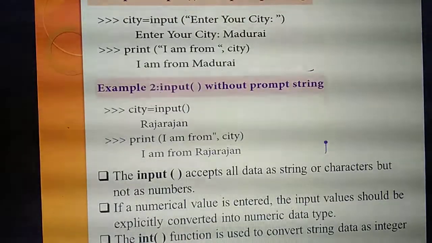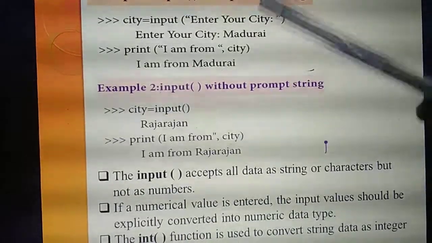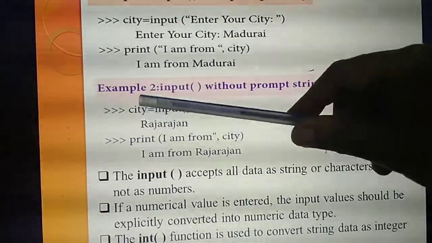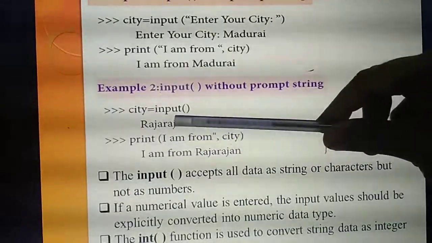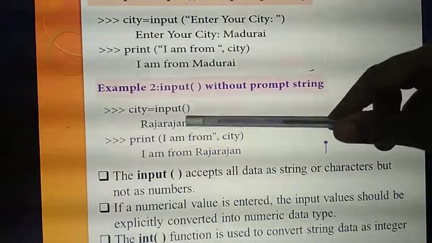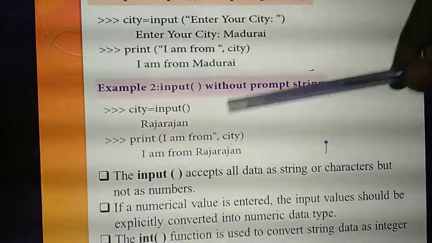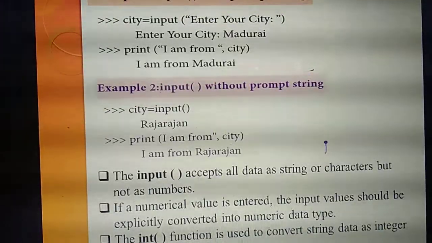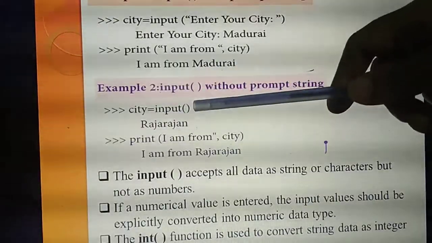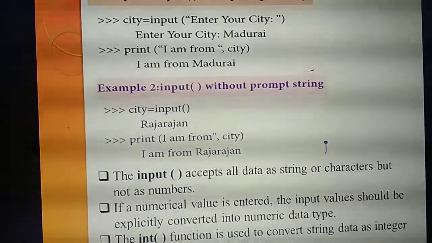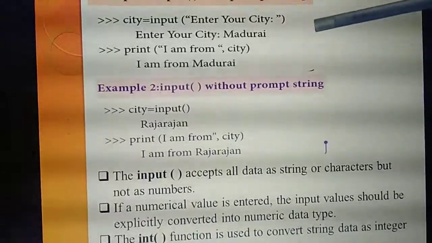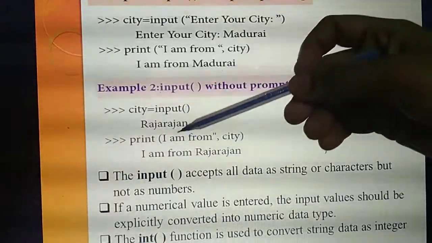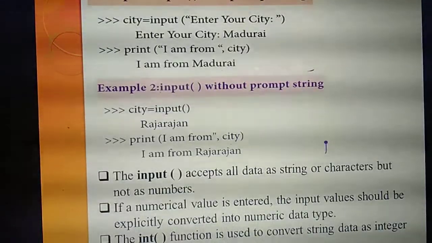Okay. Next example, the input function without a prompt string. Listen, what's the variable name? city equal to input of. Have I given any message or statement inside this input function? No. Is the prompt string here? No. While I am executing the program, city equal to input of, I give something, Rajarajan or anything.